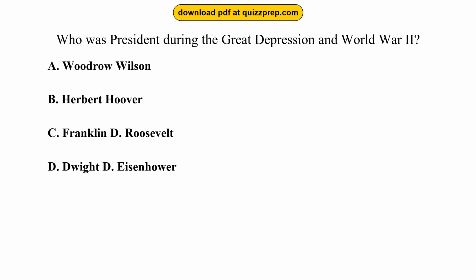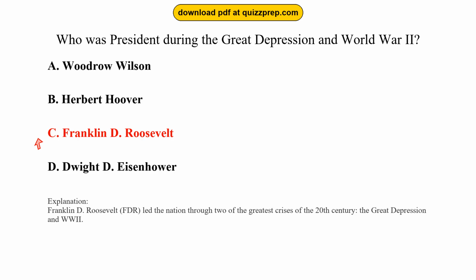Question 9. Who was president during the Great Depression and World War II? Option A, Woodrow Wilson. Option B, Herbert Hoover. Option C, Franklin D. Roosevelt. Option D, Dwight D. Eisenhower. The correct answer is option C, Franklin D. Roosevelt. Franklin D. Roosevelt, FDR, led the nation through two of the greatest crises of the 20th century, the Great Depression and World War II.